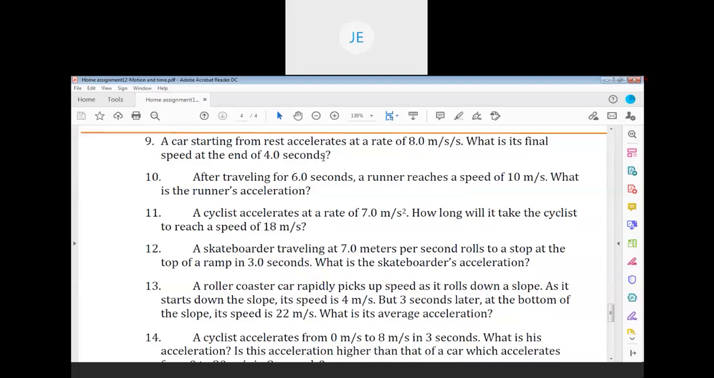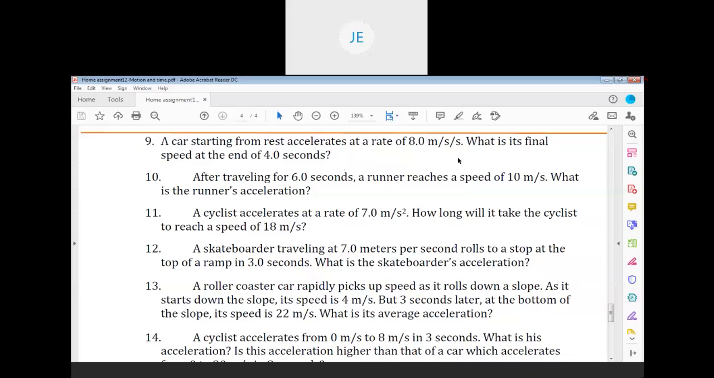Time is given, sir, that is 4 seconds. Meter per second by second is nothing but meter per second square only, no? That is the acceleration only. Okay, sir.